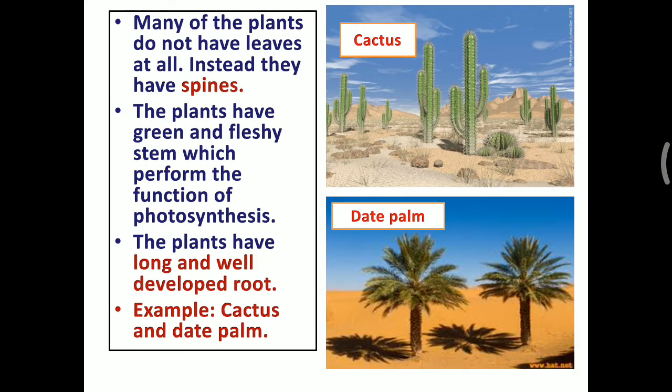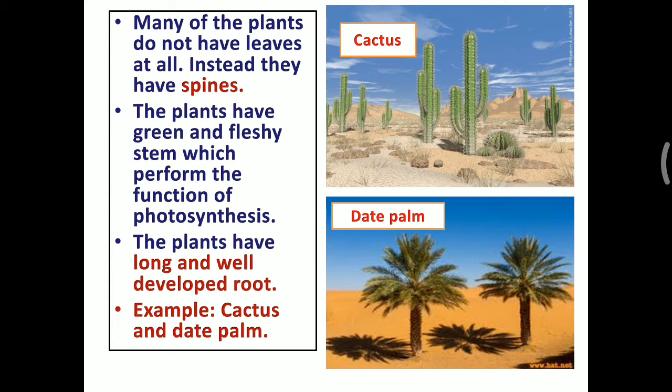The next one, many of the plants do not have leaves at all. Instead, they have spines. Look at the first image, cactus. It grows in a desert, and this cactus does not have any leaves. Instead of leaves, the plant has spines.